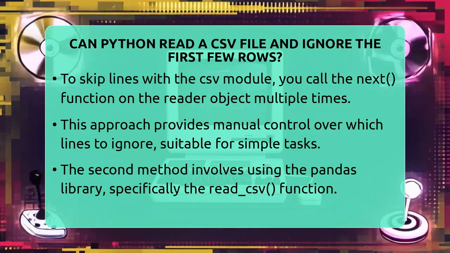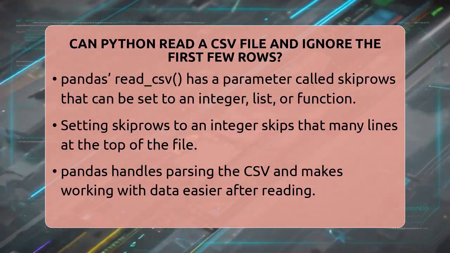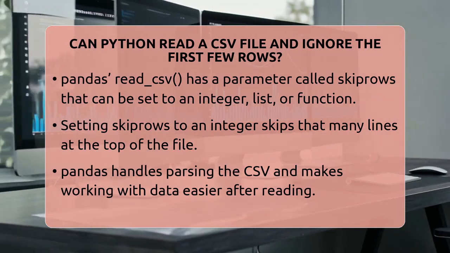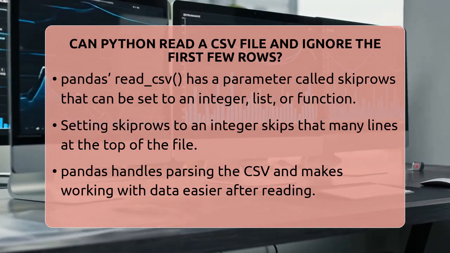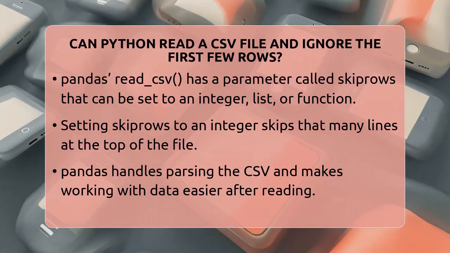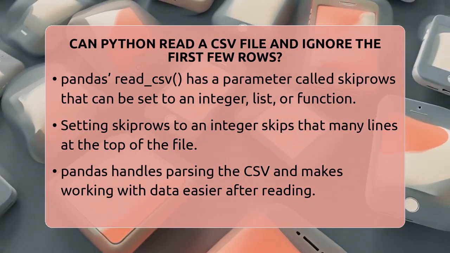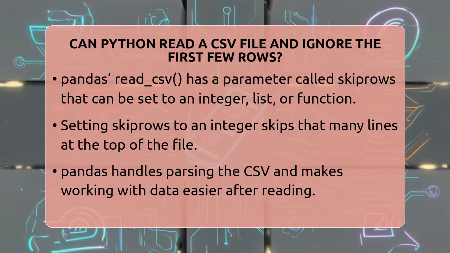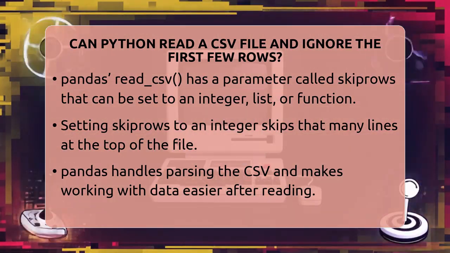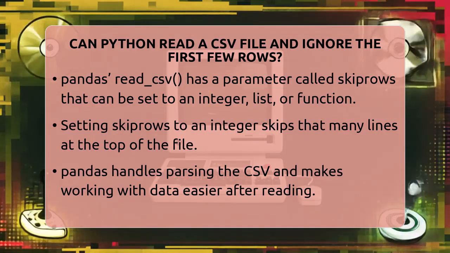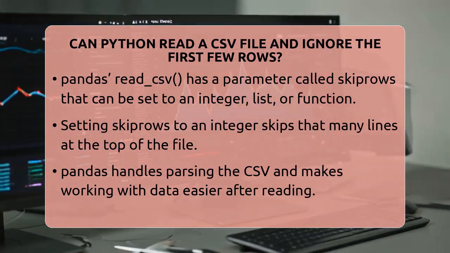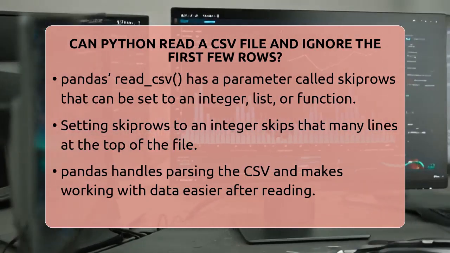This function has a parameter called skiprows. You can set skiprows to an integer to skip that many lines at the top of the file. For example, setting skiprows to 3 will ignore the first 3 lines. You can also pass a list of specific row numbers if you want to skip certain lines, or even a function that returns true for rows to skip. Using Pandas is very handy because it handles all the parsing and makes it easy to work with the data afterward. Let's look at some quick examples.